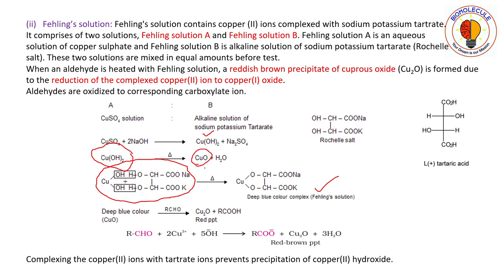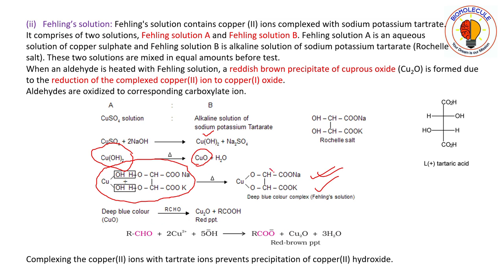What is happening is that not all of the copper hydroxide will be converted to the deep blue color complex, the Fehling solution complex. Some will react with sodium potassium tartrate to give you this complex, and some will use water molecules to give you copper oxide.